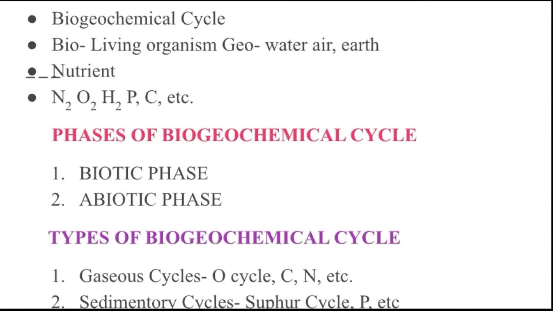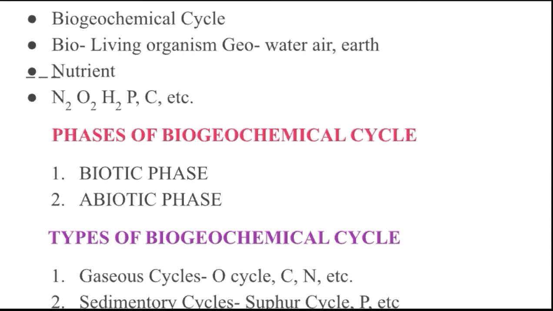Bio means the living organism and geo means the water, air and earth. The combination of these words forms the biogeochemical cycles. As these chemicals form components of food, these cycles are collectively called the nutrient cycle.